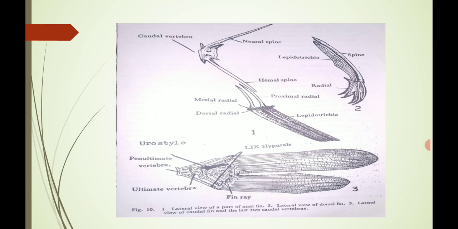In the second diagram, the dorsal fin, the lepidotrichia are present, and a very long spine-like structure is present, and below it the radials are present, which are not segmented. The anal fin is long compared to the dorsal fin.